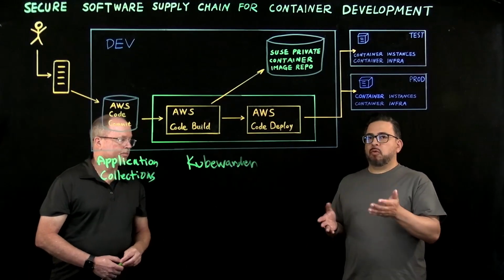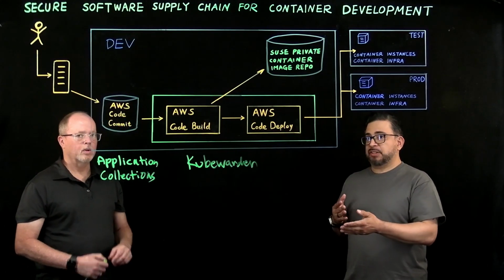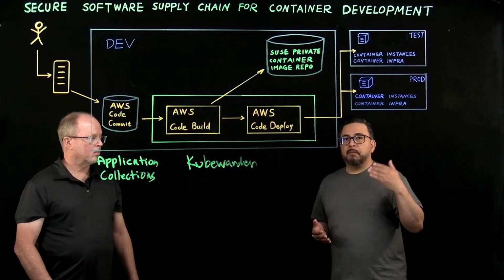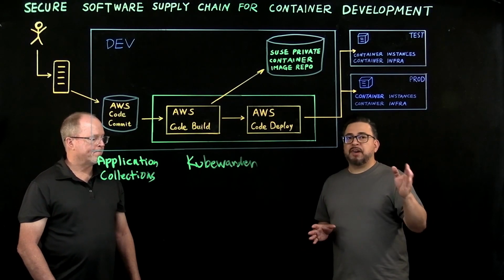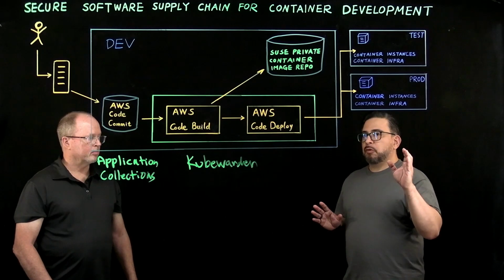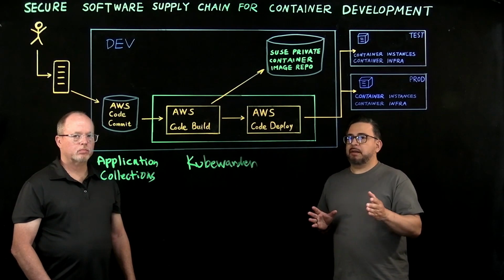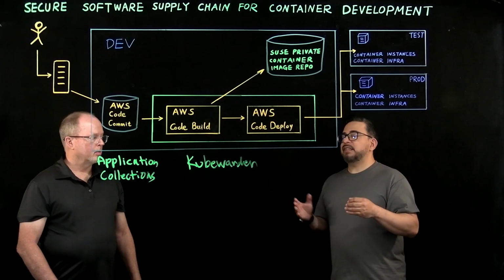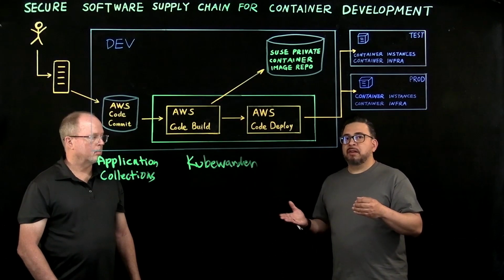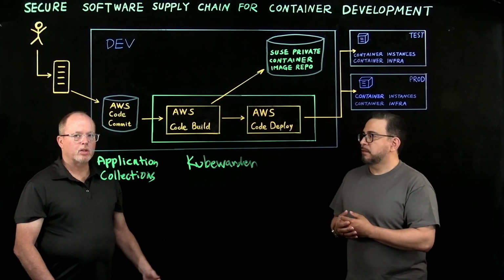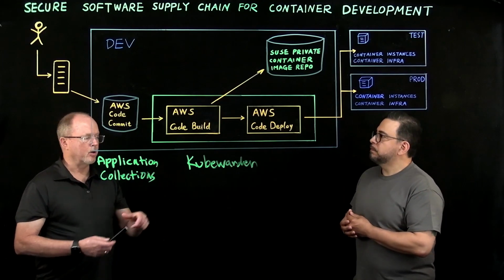Okay, so we have Kubewarden addressing environment misconfigurations and addressing the people risk. We also have Rancher Prime application collections to provide trusted repositories for curated Helm charts. As a customer, I've done everything right, but what happens on a day zero exploit when an exploit is identified? How does SUSE help address that? Well, that's where NeuVector comes into our layered security approach.